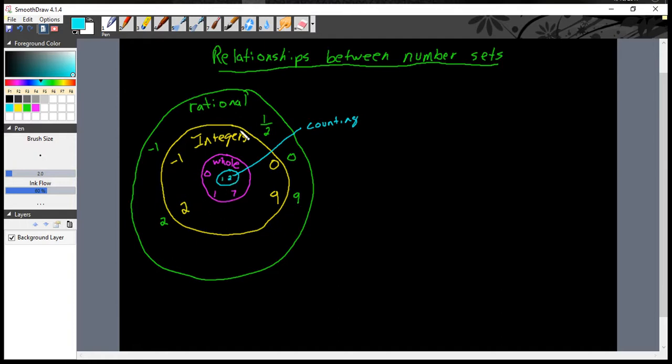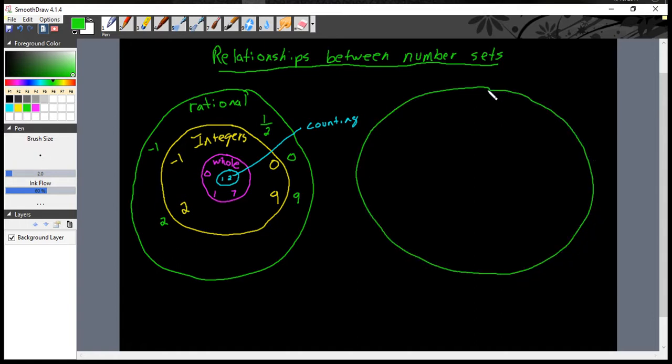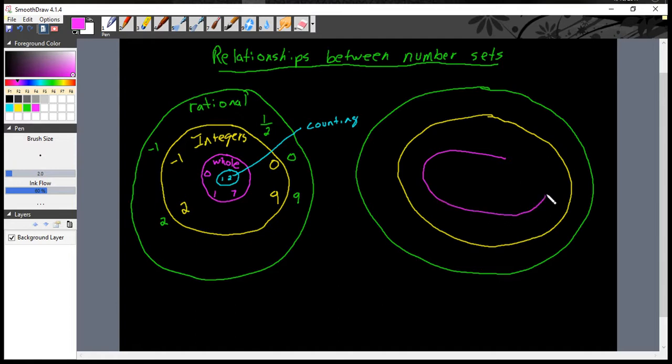In order to understand how these sets work together, I'm going to make another diagram, another picture over here. Alright, I'm going to draw these same circles. Try to make them a little larger so I don't run out of room.